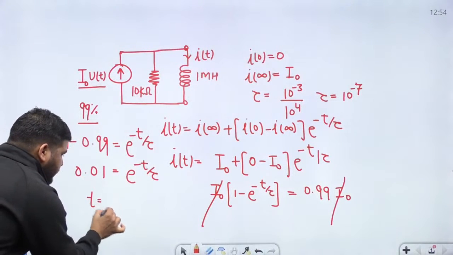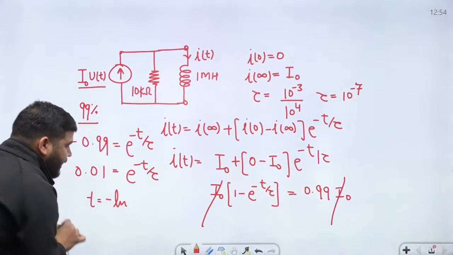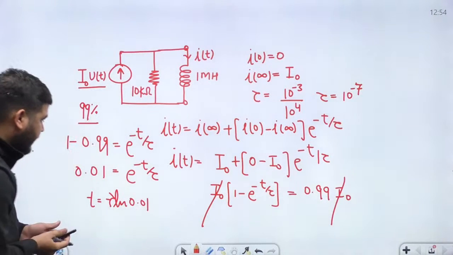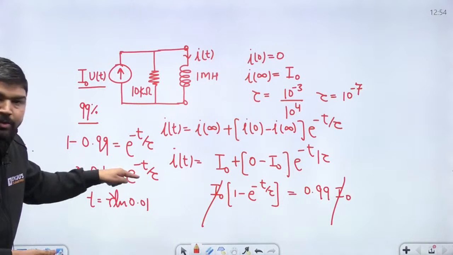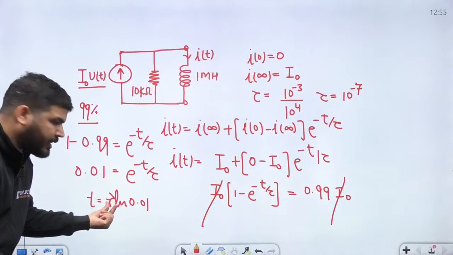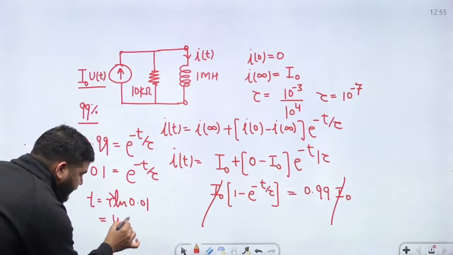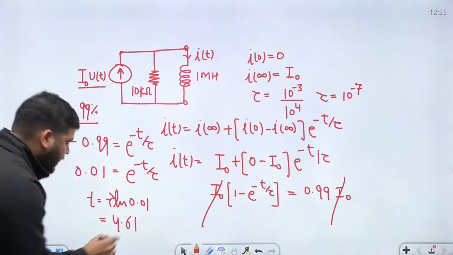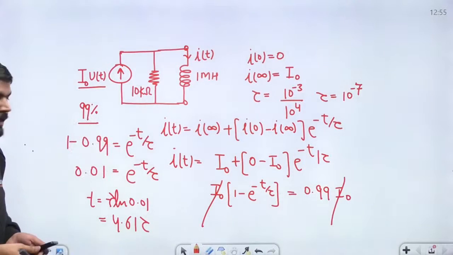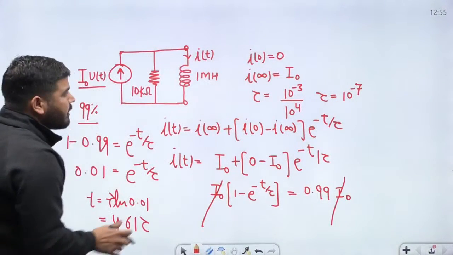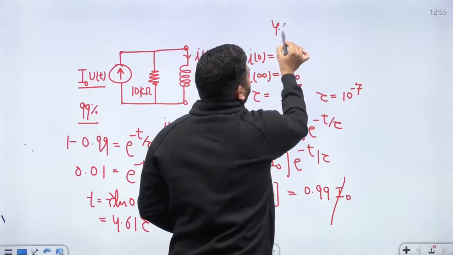So t is equal to minus tau ln 0.01. You can see that I have taken ln on both sides, and then multiplied by tau. So this value came out to be 4.61, multiplied by tau, and the tau value is 10 to the power minus 7. So the answer will be 4.61 into 10 to the power minus 7.